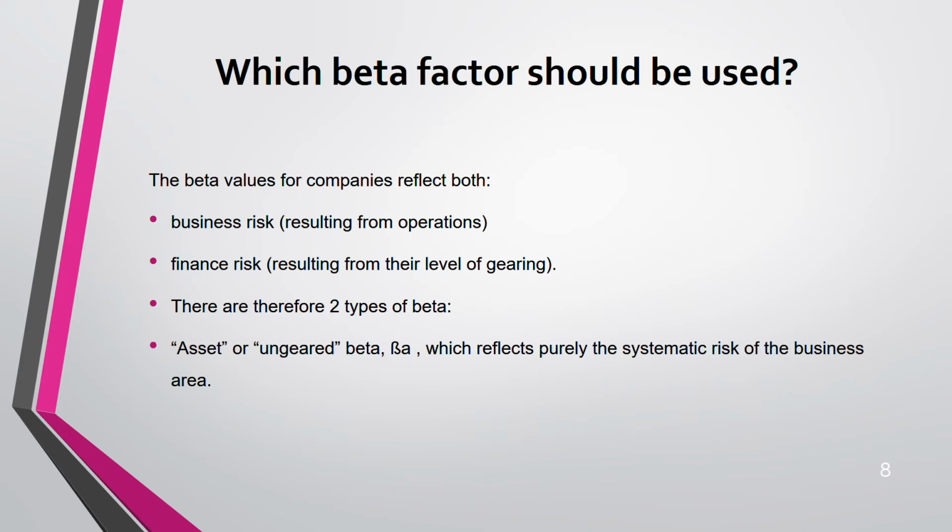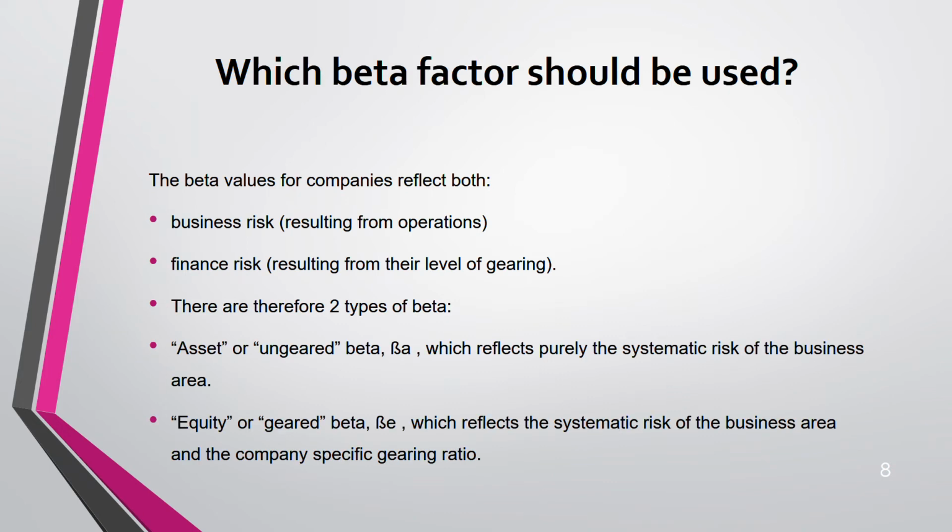Okay, so just now I told you, asset beta is also known as ungeared beta because it does not have any gearing. You can say it's beta A. Equity beta is also known as geared beta, beta E.